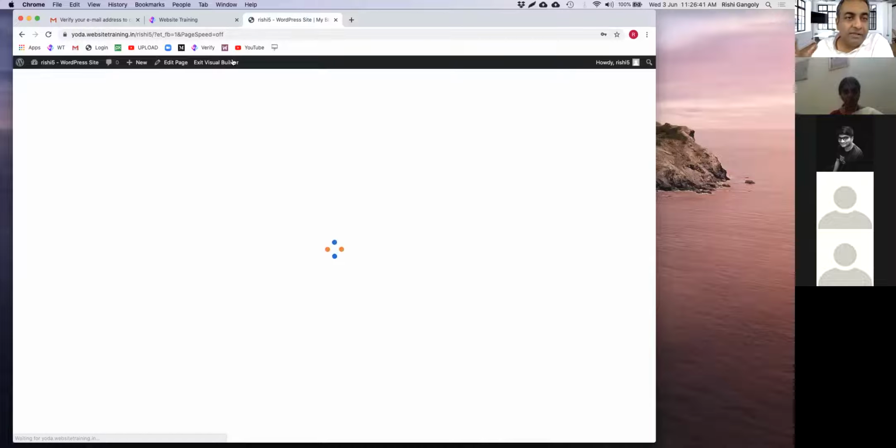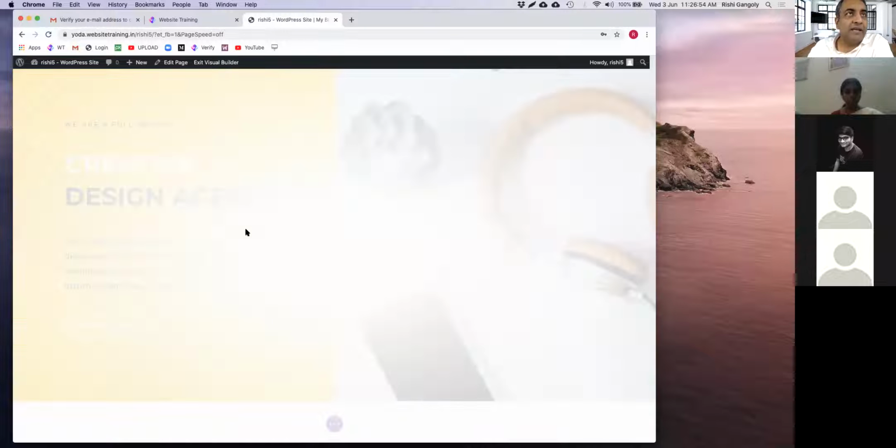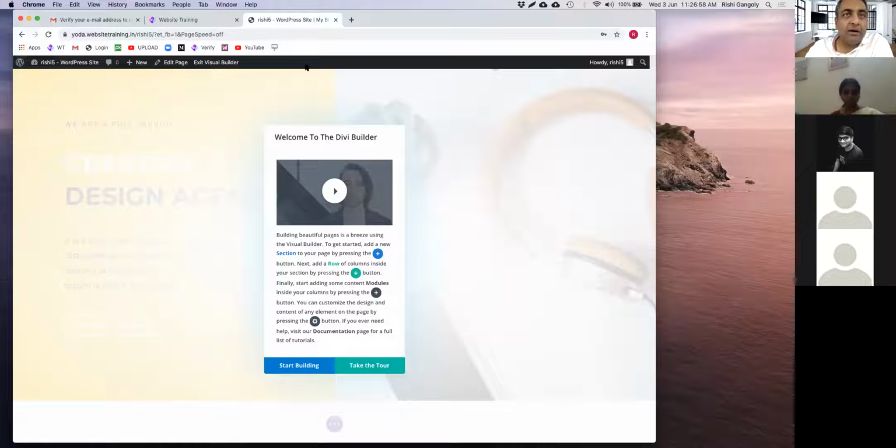The nice thing about this Divi software is you can see how the website is looking as you edit the website. Okay. So this is, of course, one standard theme that's come up called Creative Design Agency. You can change this to any other theme you like. Okay, for now, I'll just go with it.